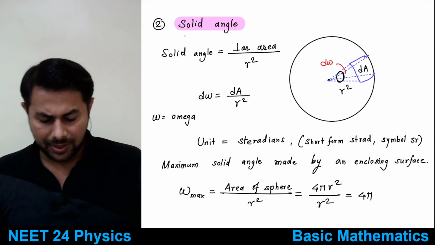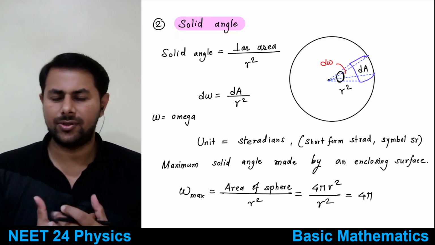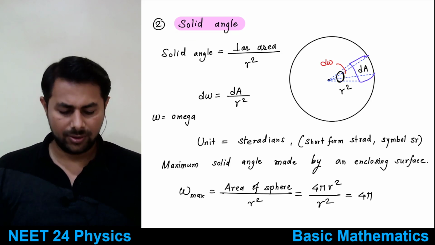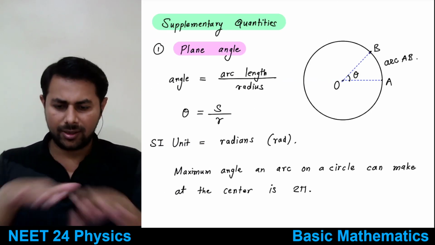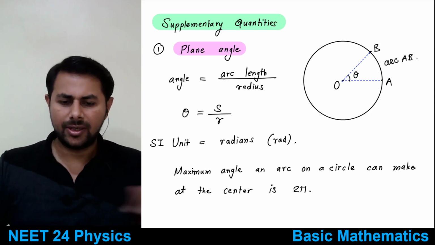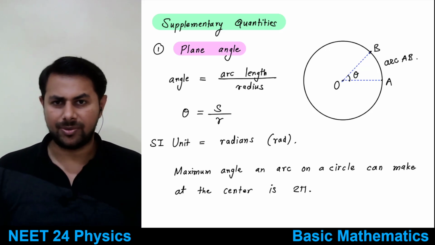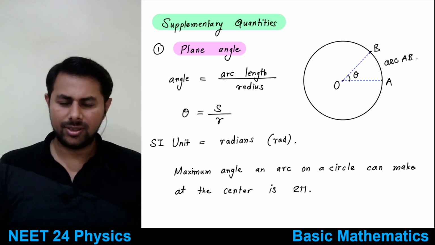All right, next one is the solid angle. The plane angle is the one which you can draw on a plane, a flat surface. So this is an angle in 2D, 2 dimensions. Why 2D?